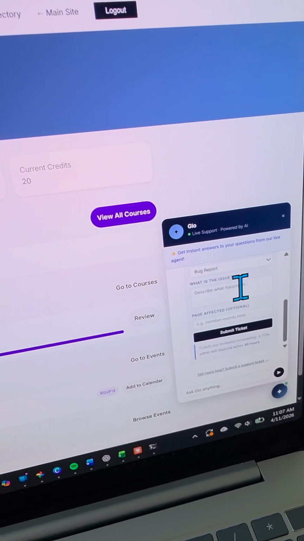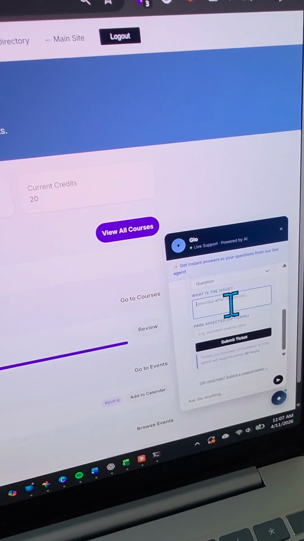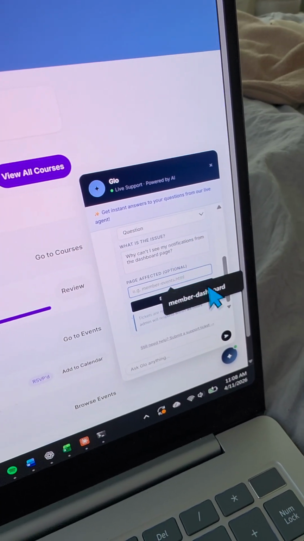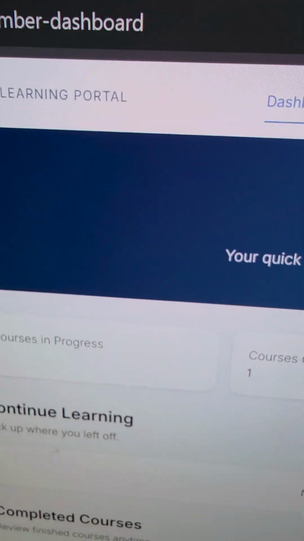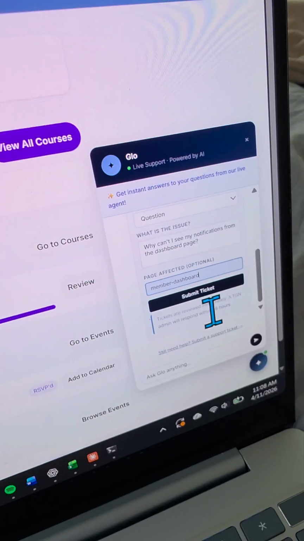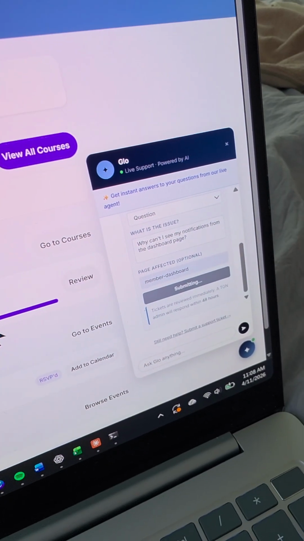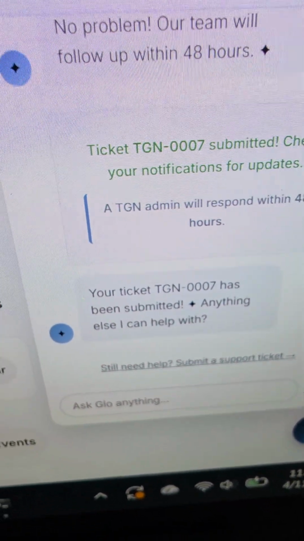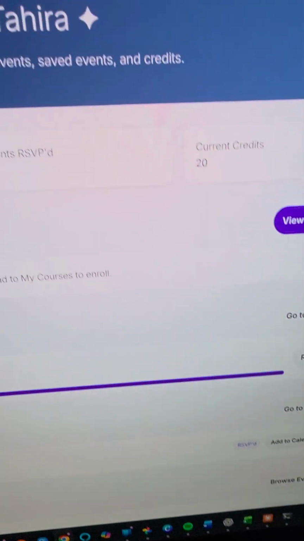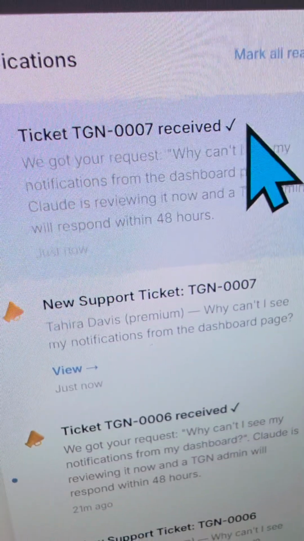So I'll go here and then I'll put in a question and then I'll ask it why I can't see my notifications. Hold on. And then I'm just going to put what page I'm on. I'm on the member dashboard, as you can tell from the navigation bar. But if you don't know, you can leave that blank. And then I'm just going to submit the ticket. So while that's going, I'm going to go over to the other page. But now you can see that the ticket has been submitted. I got a ticket number, and I'm also going to get a notification that the ticket has been submitted.